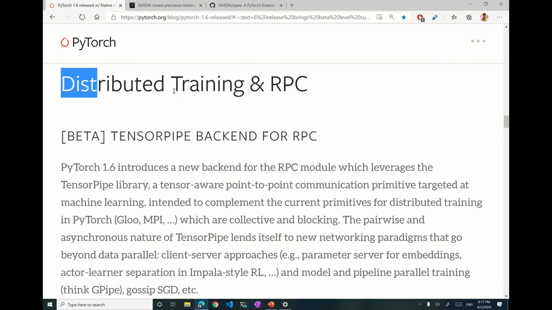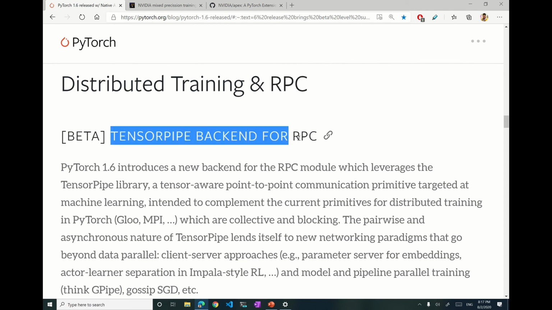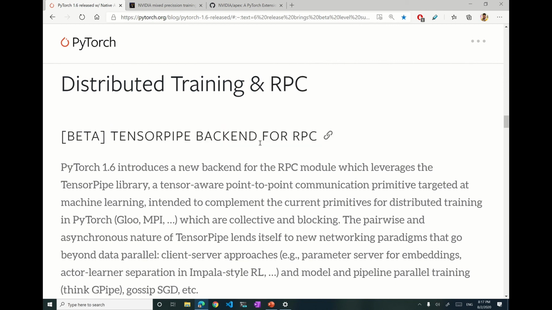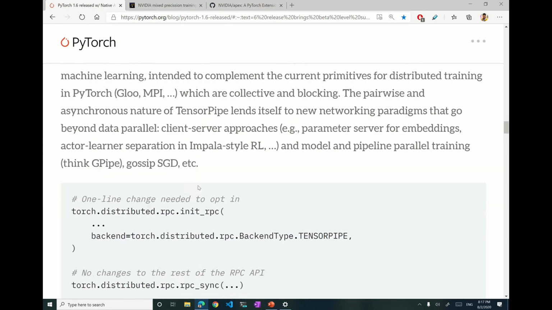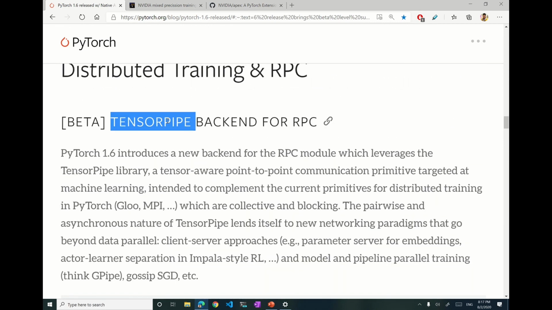Another feature is distributed training and RPC. RPC is remote procedure call. We discussed what TensorPipe is, and now they have introduced the TensorPipe backend for RPC. This will also give some performance boost. I'm not sure if TensorPipe support is for both CPU and GPU.